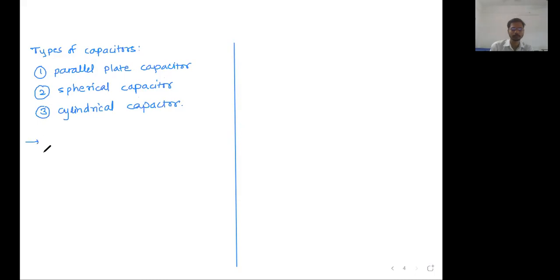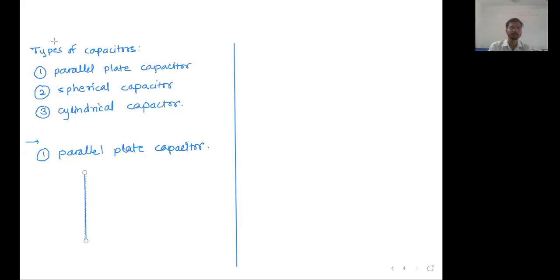Now let us discuss one by one. First, let us discuss the parallel plate capacitor. In the parallel plate capacitor, you have first a parallel plate. If you have only one parallel plate, what will happen?